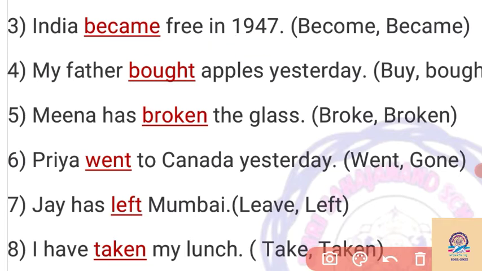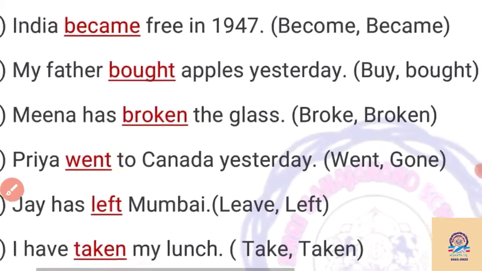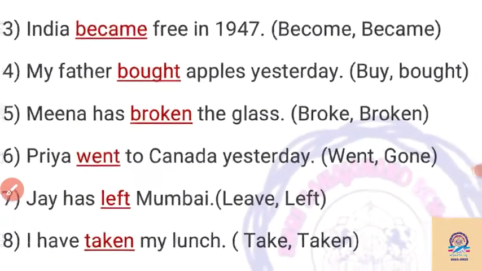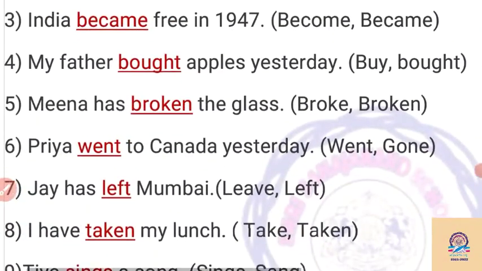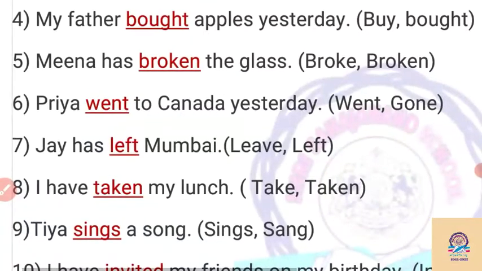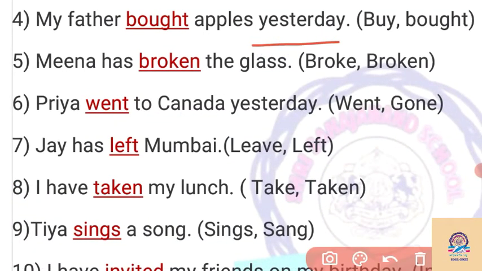Then the fourth example: my father bought an apple yesterday. Here buy and bought are given. Which is proper? By seeing yesterday, we can say that the sentence is in the past tense. So buy changes into bought in the past tense, and we have to write bought here.